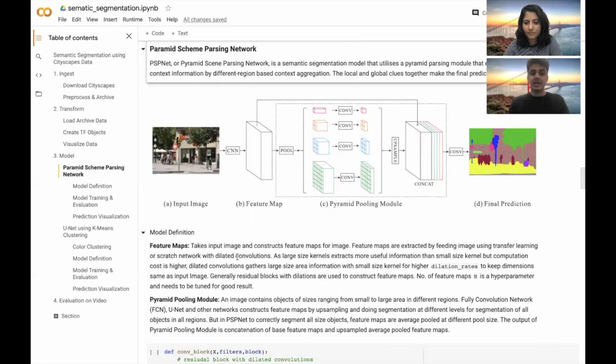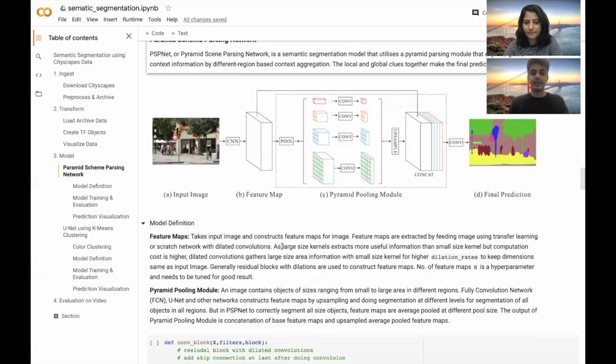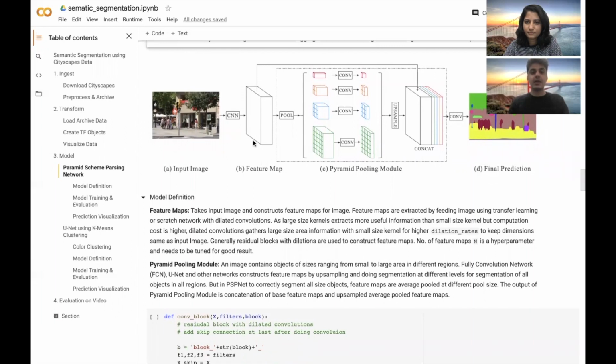In our feature map layer, we can either use transfer learning or create a scratch network with dilated convolutions. Basically, in this layer, we have to define a hyperparameter n, which tells how many convolutional blocks are part of your feature maps. The more you have, the more granular details you're able to learn better. And each of these blocks are connected to the input image using skip connections.